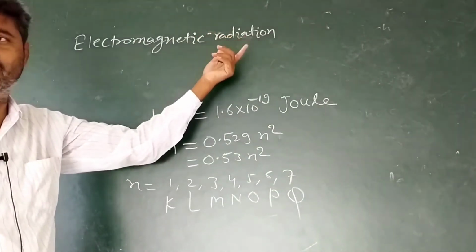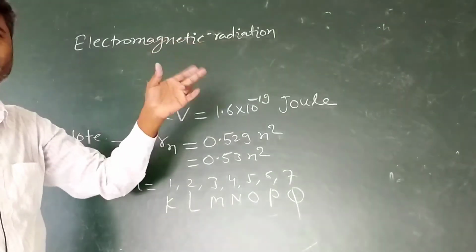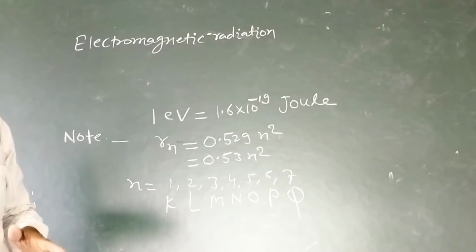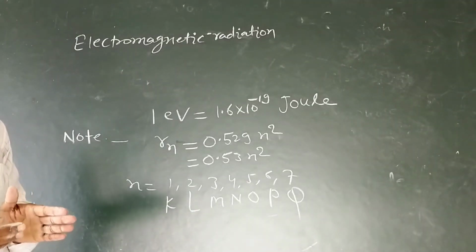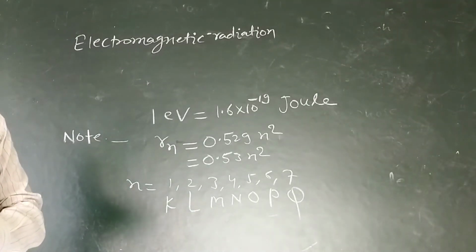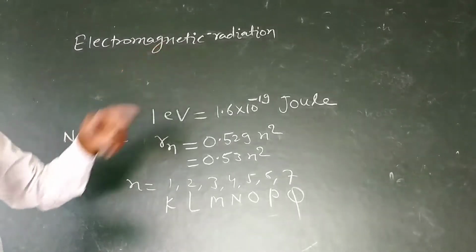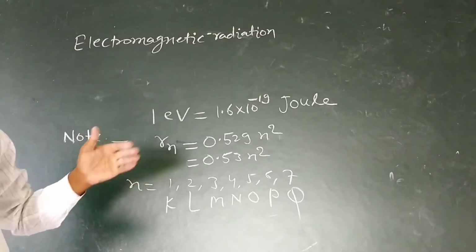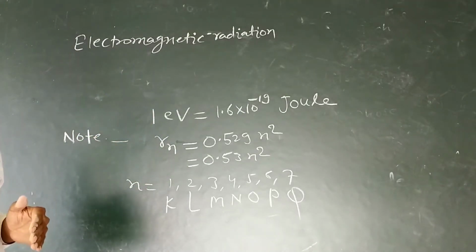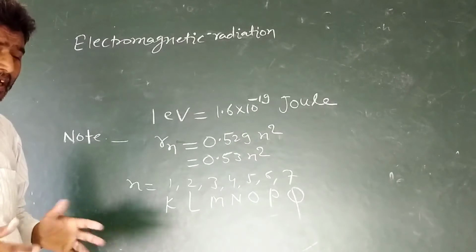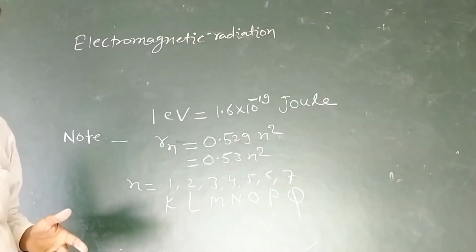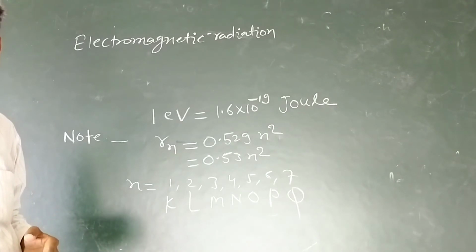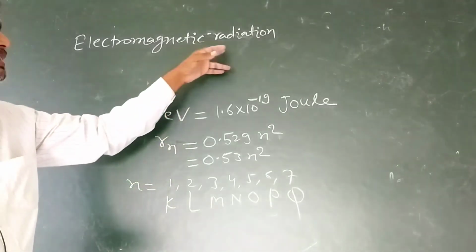Under radiation, a medium is not compulsory. The coming of solar energy to the earth is by radiation. A medium is not compulsory for this. The process of transfer of energy or heat without any medium from one place to another is known as radiation.